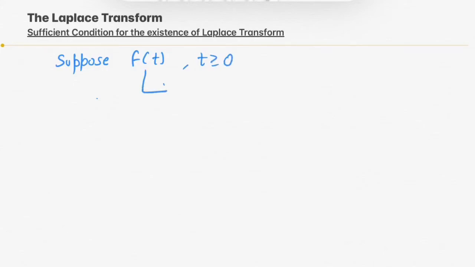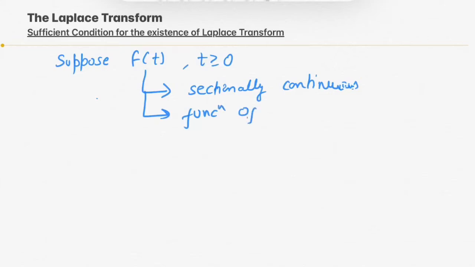Then if f(t) is sectionally continuous and f(t) is a function of exponential order gamma, if these two conditions are met, then the Laplace transform of f(t) will definitely exist.